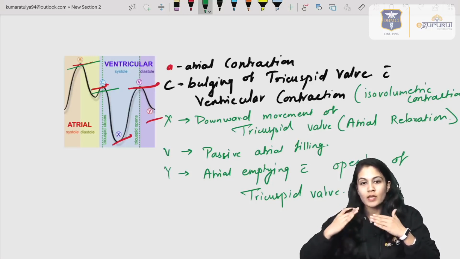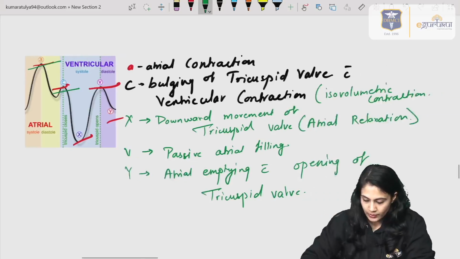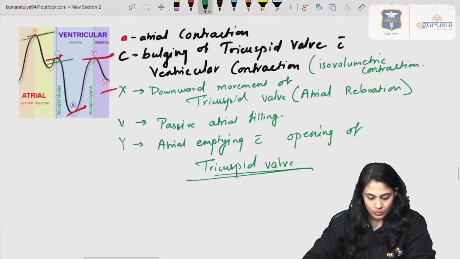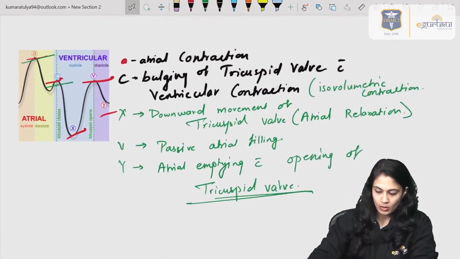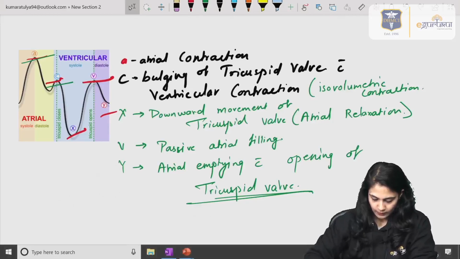Okay. Then the V wave is because of the passive atrial filling, and Y is because of the atrial emptying and opening of the tricuspid valve again, right? So that is all about the JVP, right? That is all about the JVP.